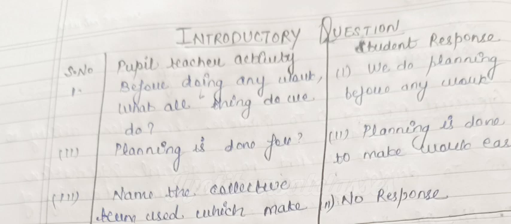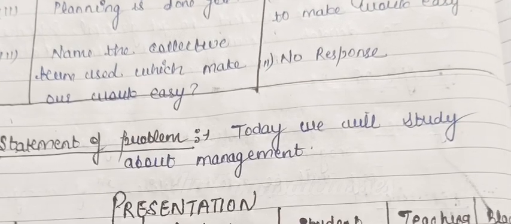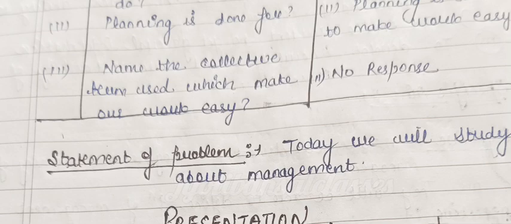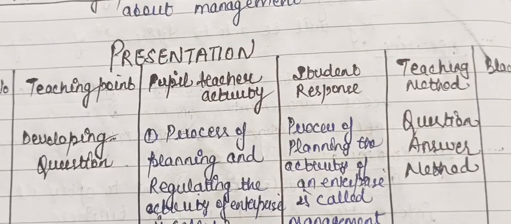First, before doing any work, what all things do we do? Student response, we do planning before any work. Next, planning is done to make work easy. Next, name the collective term used which makes one work easy. Student did not respond. Statement of problem. Today we will study about the management.